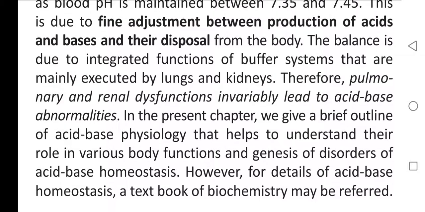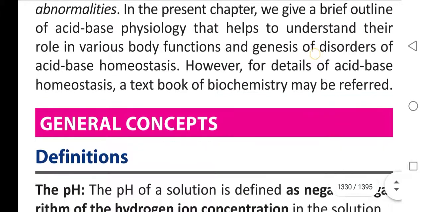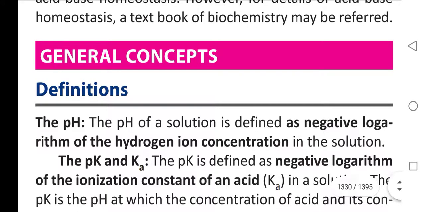In the present chapter, we have a brief outline of acid-base physiology that helps to understand the roles in various body functions and genesis of disorders of acid-base homeostasis. General concepts. Coming to general concepts, definitions.